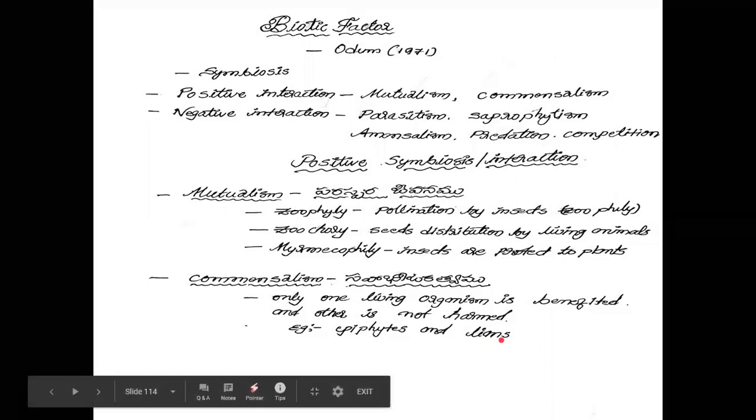The supporting plant is not harmed, but the epiphytic plant is benefited. Here, lianas are benefited, but the supporting plants are not harmed. So this type of positive symbiosis is called commensalism.